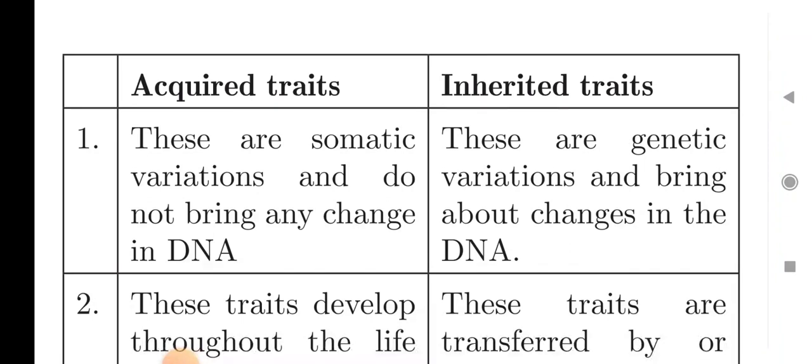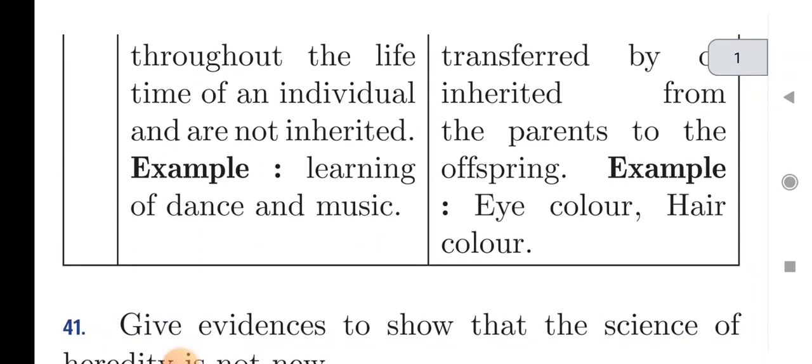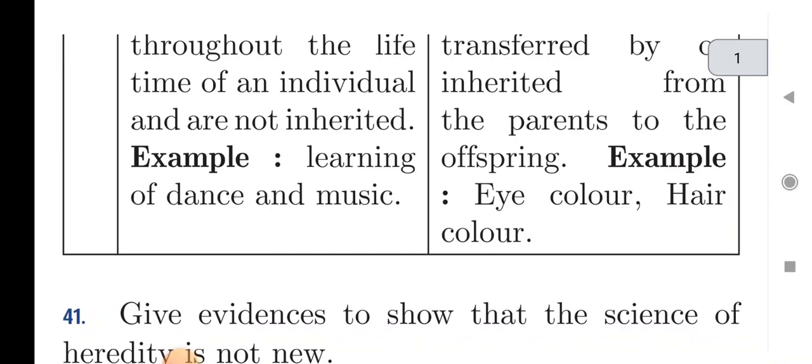Acquired traits are those characters that are developed by an organism within its lifetime, while inherited traits are those traits that are directly transferred from parent to offspring. The second point is that acquired traits are somatic variations and do not bring any change in DNA, and inherited traits are genetic variations and bring about changes in the DNA. Examples of acquired traits are learning dance, music, or being a bodybuilder or wrestler. Examples of inherited traits are eye color, hair color, etc.